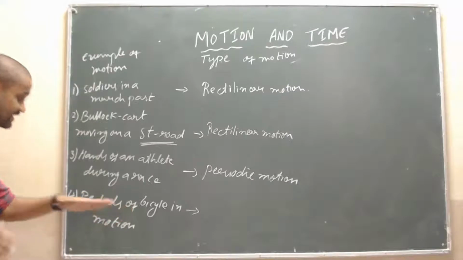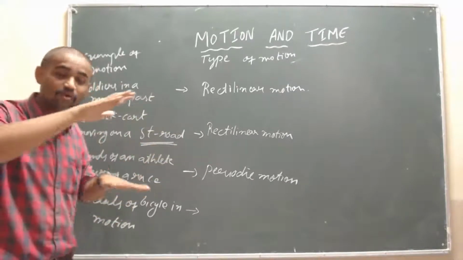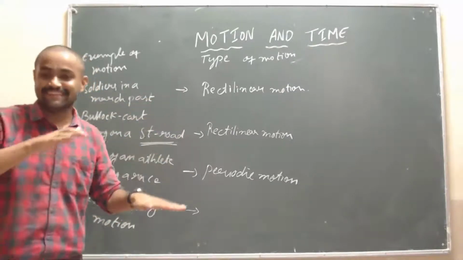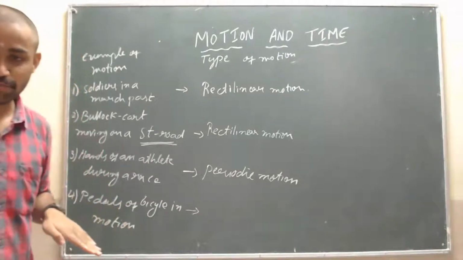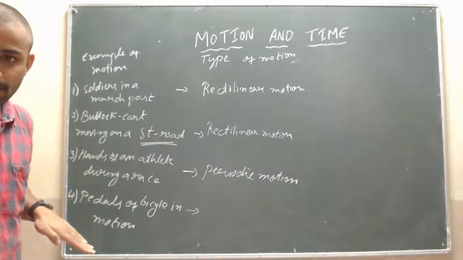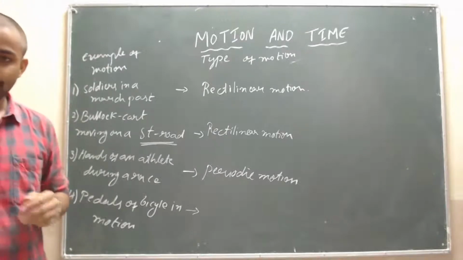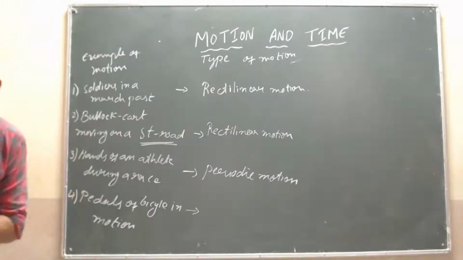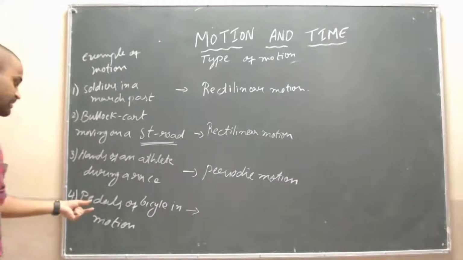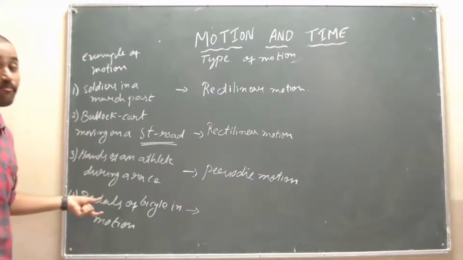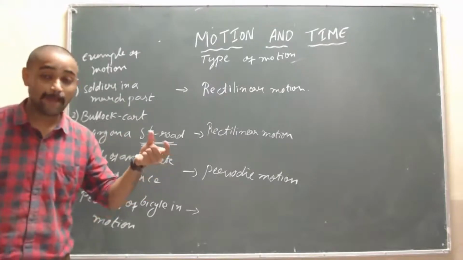The pedals of a bicycle in motion. The pedals move. Manjula Kattimani, yeah, periodic motion is there. Circular and periodic motion. What? Akshay Power, yes. This statement obeys both the circular as well as periodic.